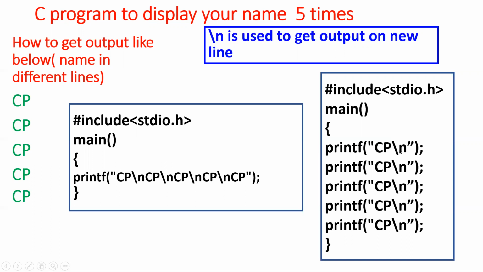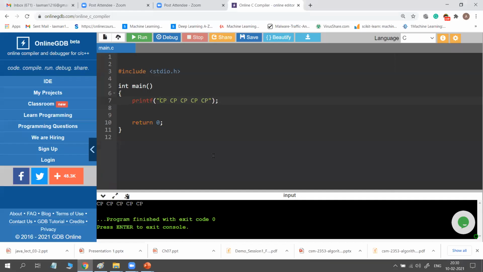\n must be given in the double quotes only, not after the double quotes. In the double quotes only you can give it, because \n is also nothing but similar to space. It is also a new line. Within the double quotes, if there is a \n, in that place the control moves to the next line. So here CP is printed, after that \n. That means go to next line and print CP, go to next line, print CP, go to next line, like this. Okay, so I will show you this part also, the execution.